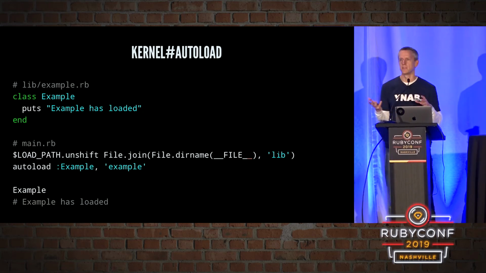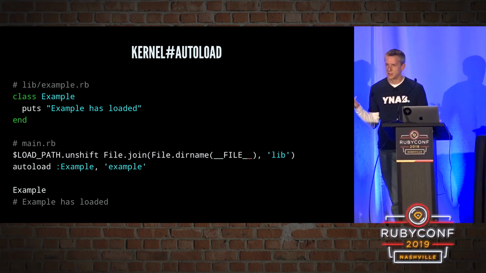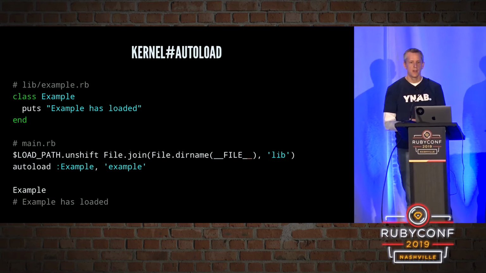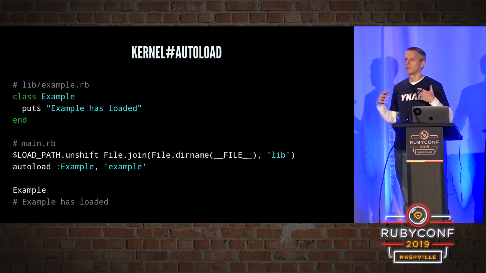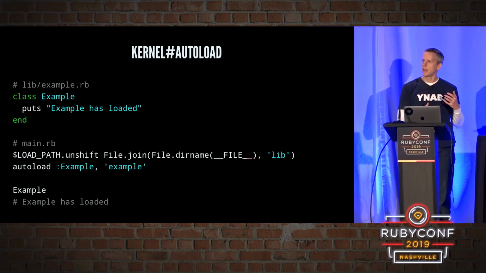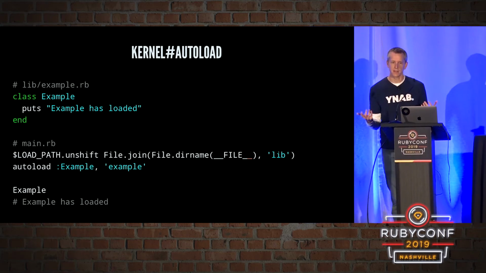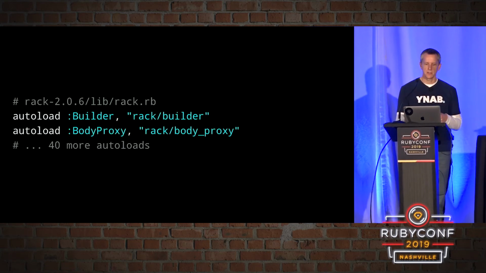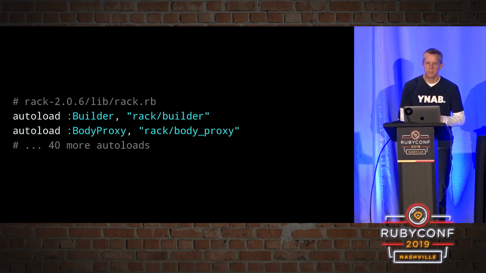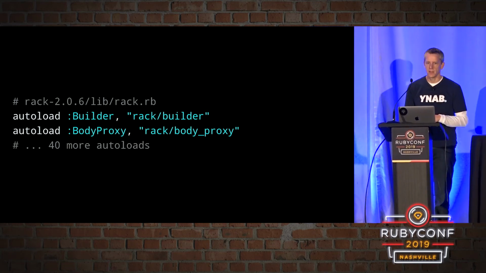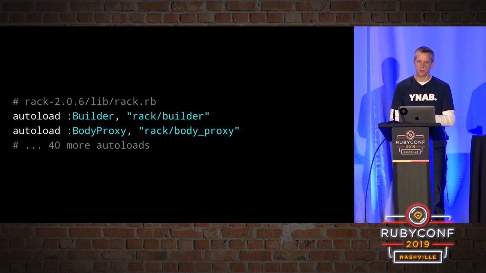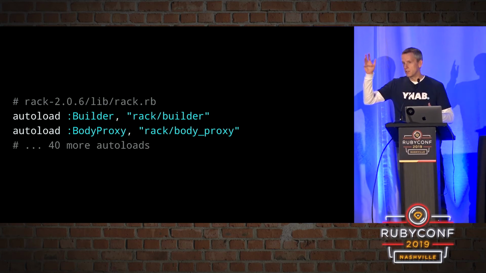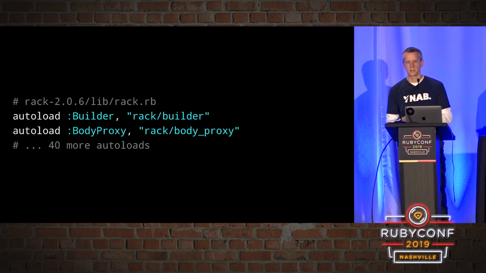So that has a few benefits. That means that our program's initially going to load faster because we're not initially loading a lot of things. We're deferring the loading to later on. And it also means that for a library, where maybe the consumers of that library aren't going to use all the pieces of it, a lot of things never have to be loaded at all. And a lot of libraries do use this. One example is Rack, and I picked Rack just because it has a whole bunch of them. The main rack.rb file has over 40 autoload calls just in the beginning. And of course, some of those then have their own autoload calls. So there's a lot of autoloading going on there.